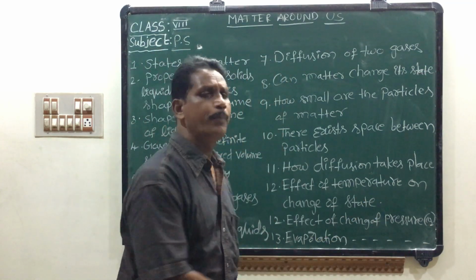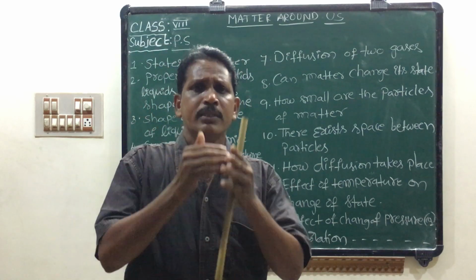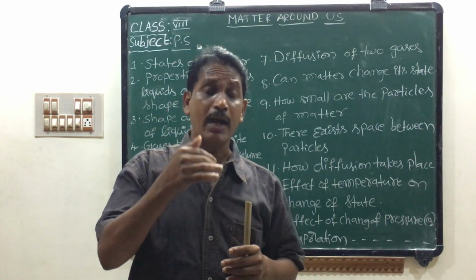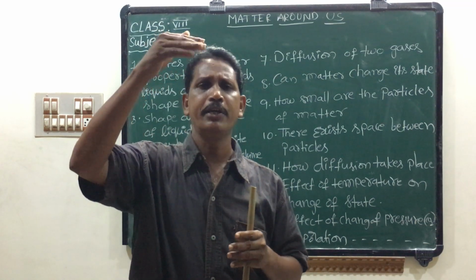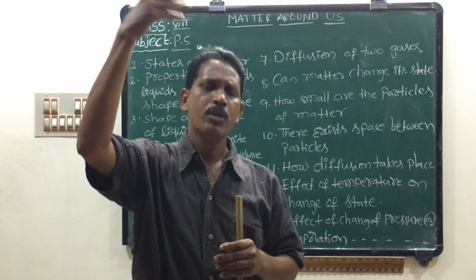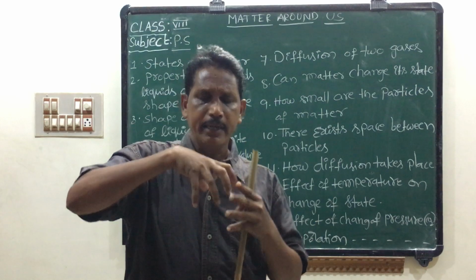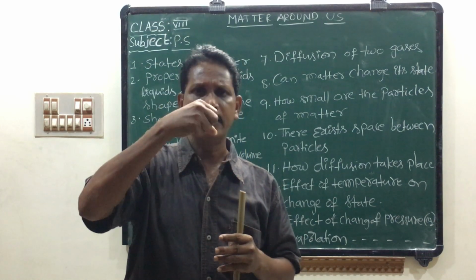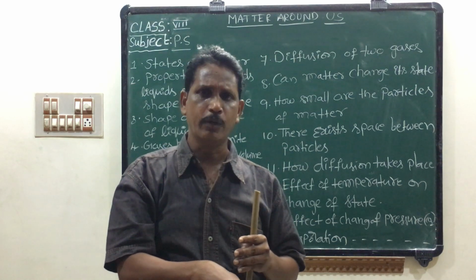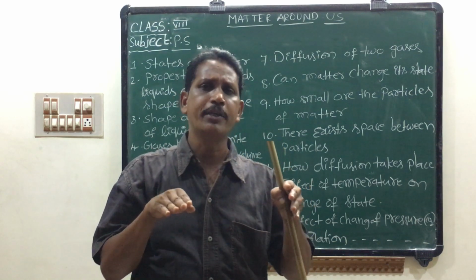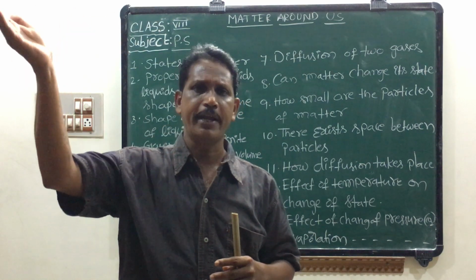Next one, evaporation. We know that on heating, the water molecules on the surface of water evaporate and convert into vapor state. The surface water molecules gain more heat energy than those inside the water, so they convert into vapor state.